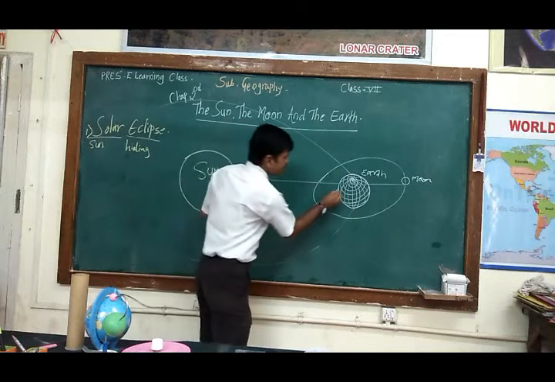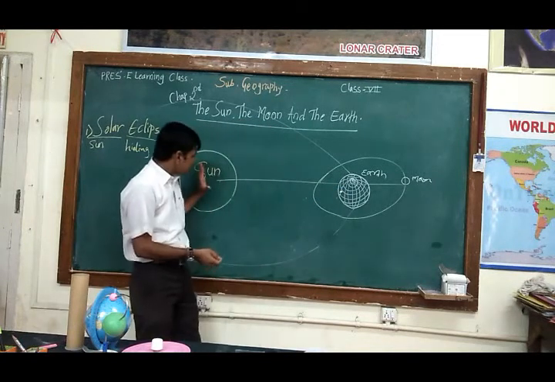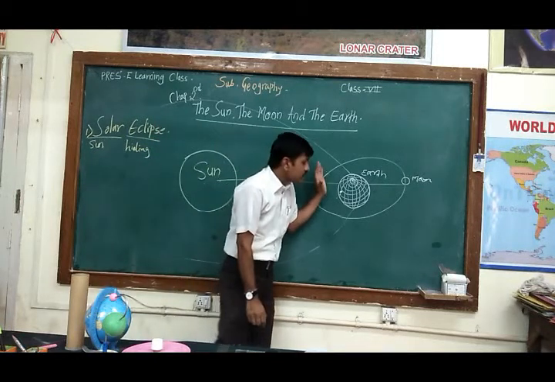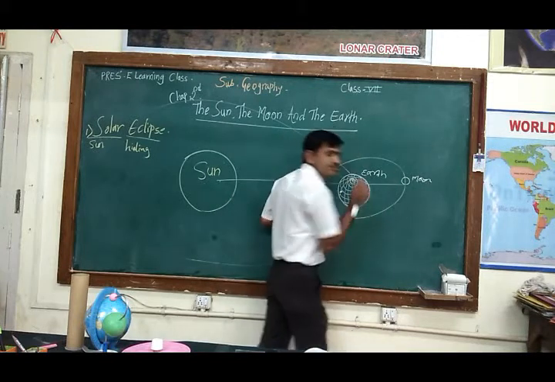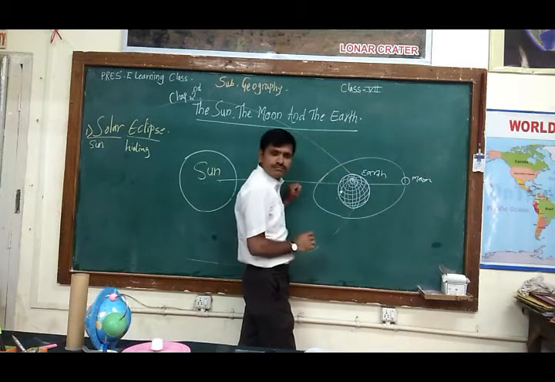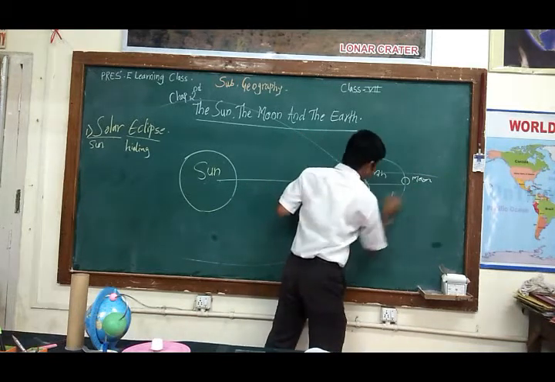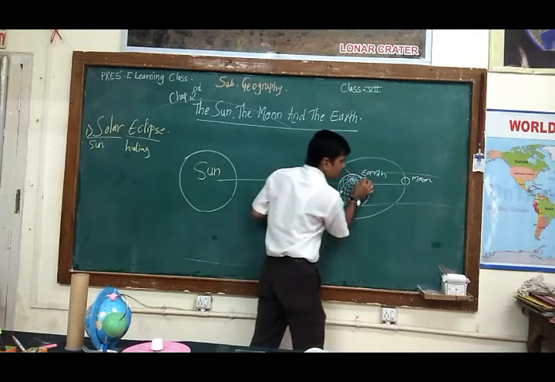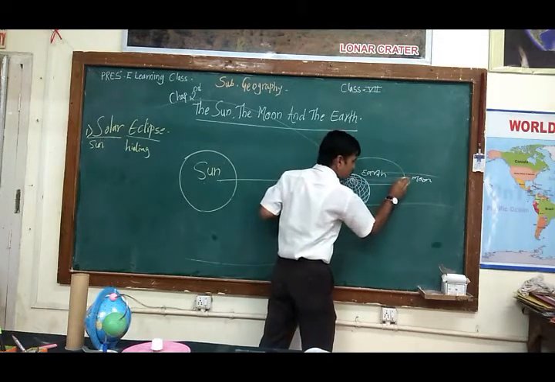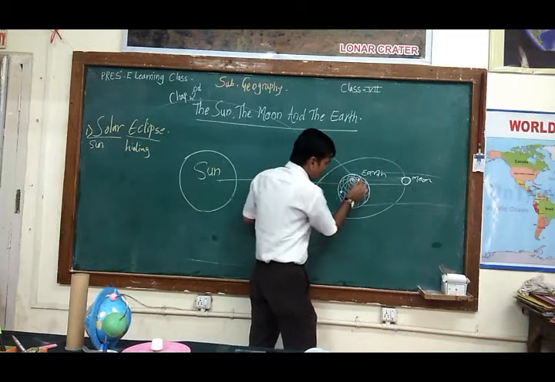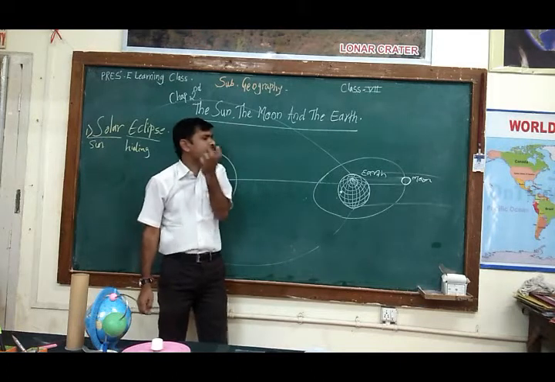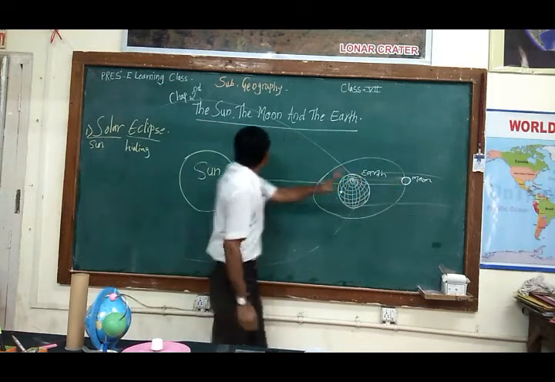Now we are living here. Suppose the sun's rays will fall on the earth, and the shadow of the earth will fall on the moon. Right? So from here we are not able to see the moon. The shadow of this earth will fall in this way. But basically this shadow will be very dark in some part of the moon. When the shadow is dark, from here we are not able to see a single part or a very small part of the moon. It means total.